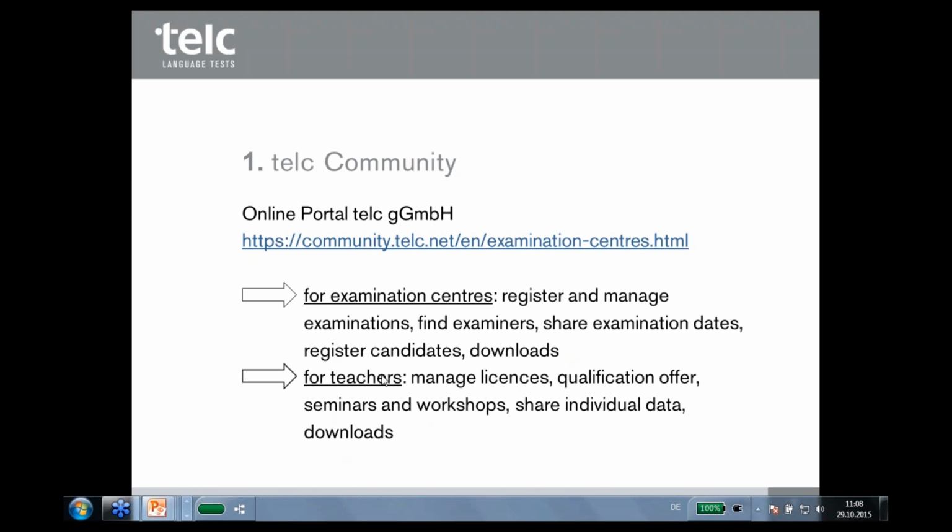And in the part for teachers, you can manage licenses. You also have a qualification offer there. You have seminars and workshops, and you can register for these seminars and workshops. You can share individual data. That means, for example, you can offer your abilities, or you can offer yourself to some examination center as teacher and as examiner. And you also have some downloads here.